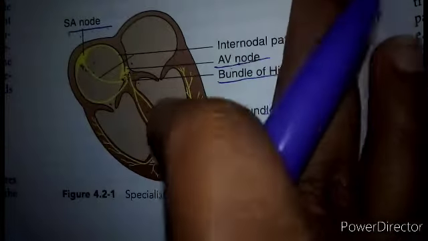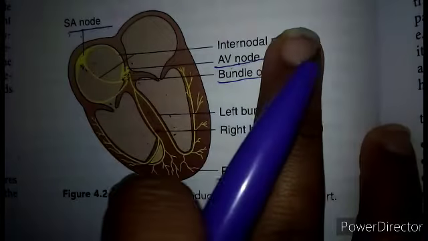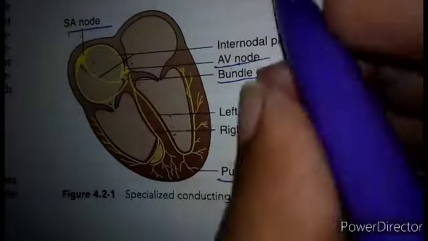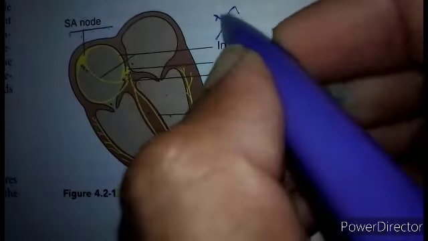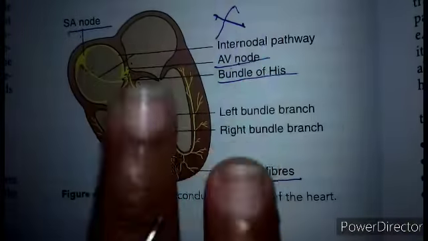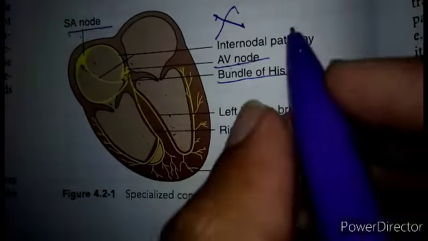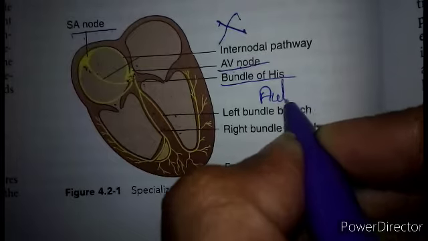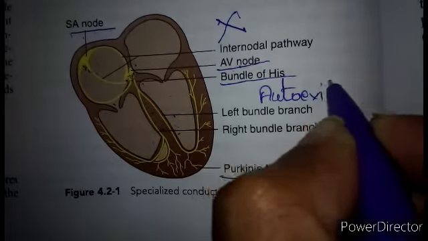This nodal musculature has the ability to generate action potential without any external stimuli, therefore it is auto-excitable.